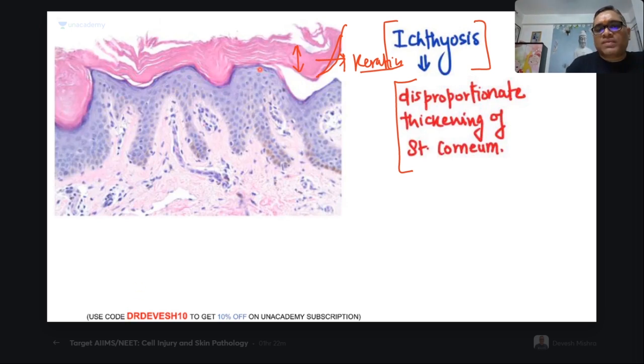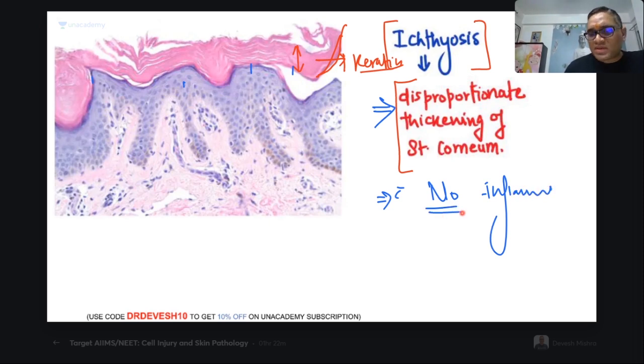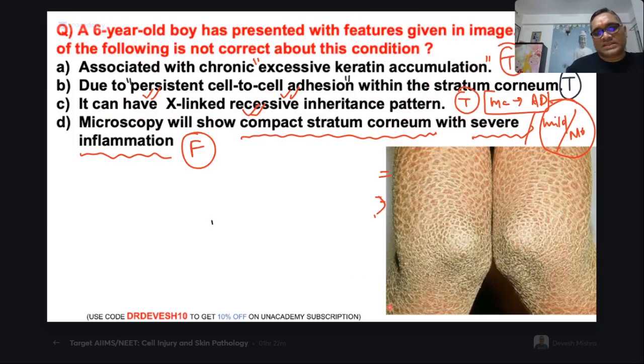No inflammation. So no inflammation or very mild inflammation is rarely seen. That is why this option is the wrong answer, and why D should be the right answer.